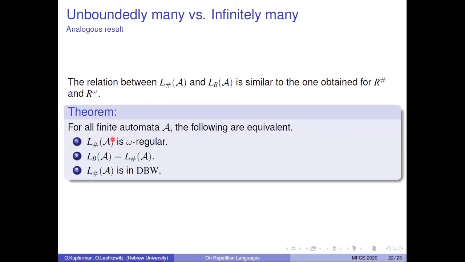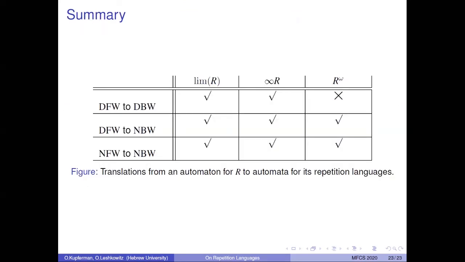For all finite automata A, the following are equivalent. The sharp language of A is omega regular. The Büchi language of A equals the sharp language of A, and the sharp language of A is in DBW. We summarize the translation from an automaton for R to automata for its repetition languages. All translations exist, but for the one from a DFW to a DBW for the omega language. We saw that there exists a regular language R such that R omega is not in DBW.